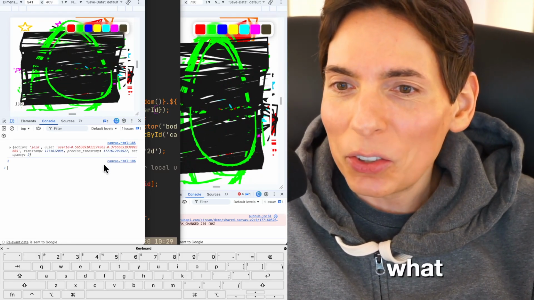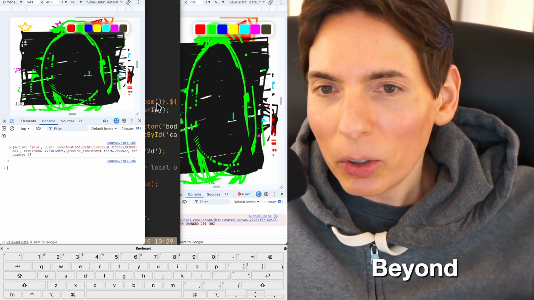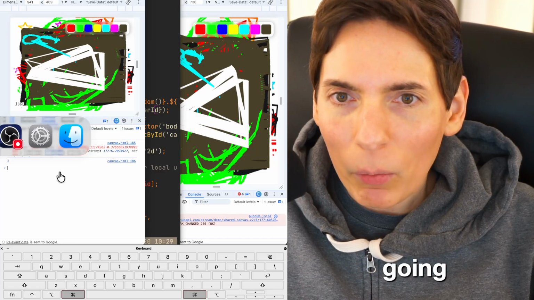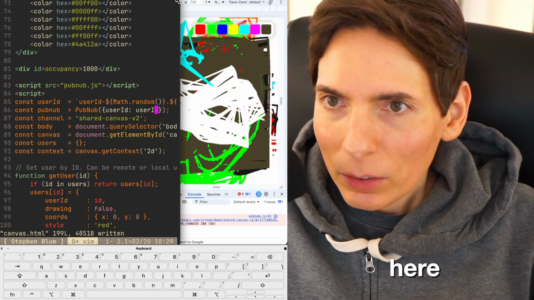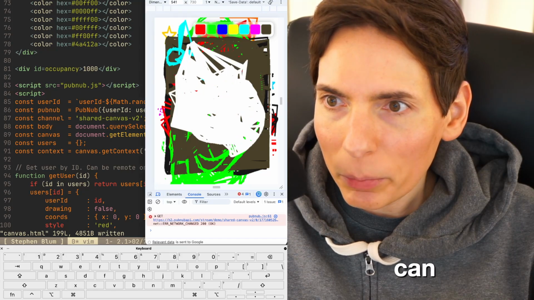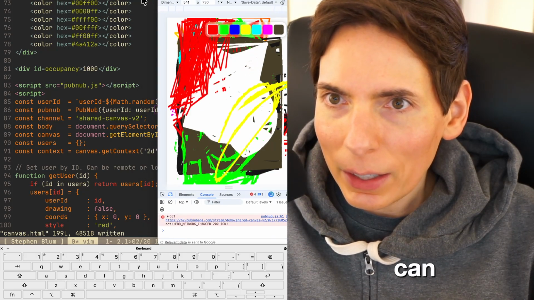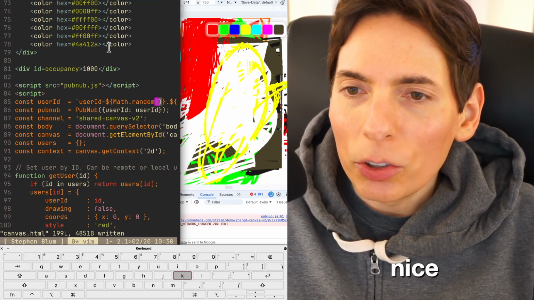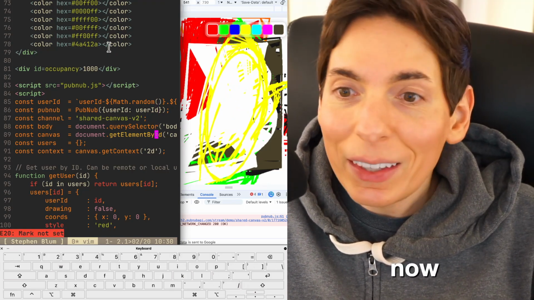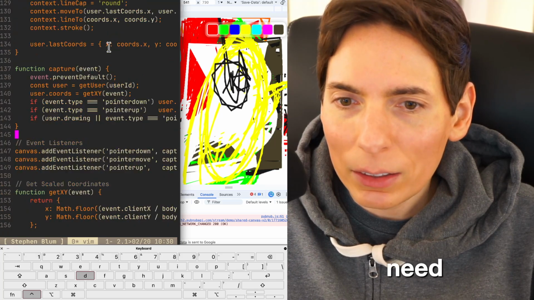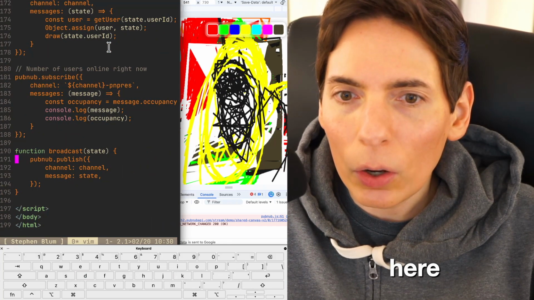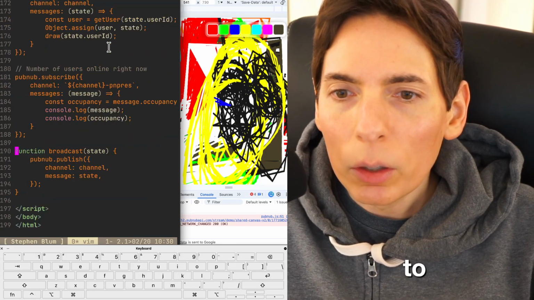I can see what you guys are doing because you're going beyond the capabilities of what we built into the UI. So I want to add multi-user experience here. So I'm going to make it so we can see this a little bit more easily. Here we go. So you can see that there. All right, nice. So we added the user ID. Now we're good. I think that's it. So we just need to update the element here. So let's go to number of users online.